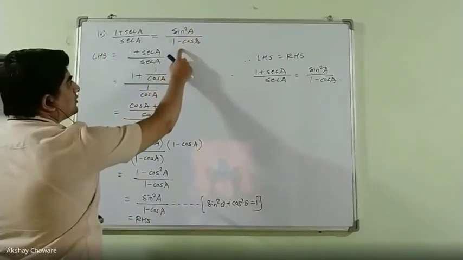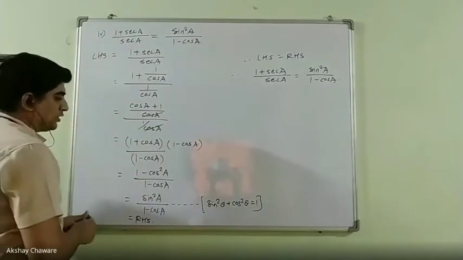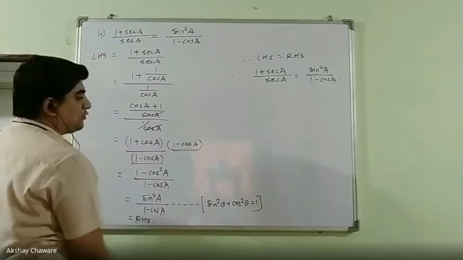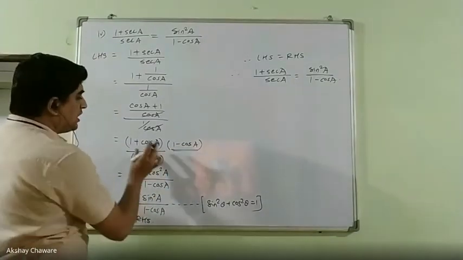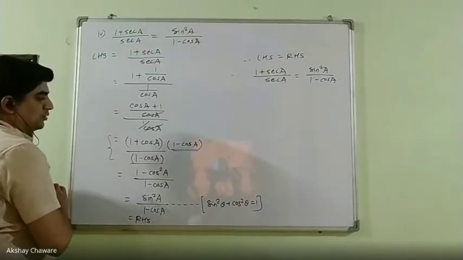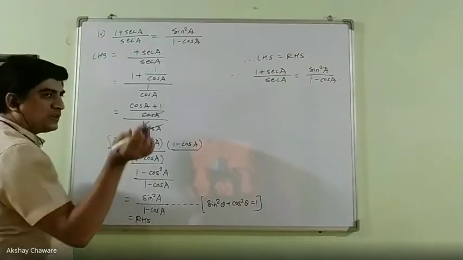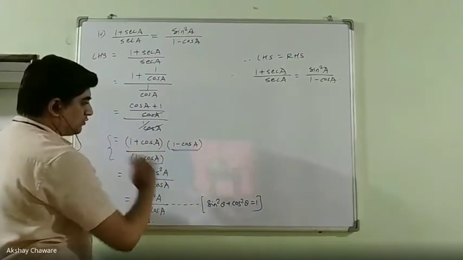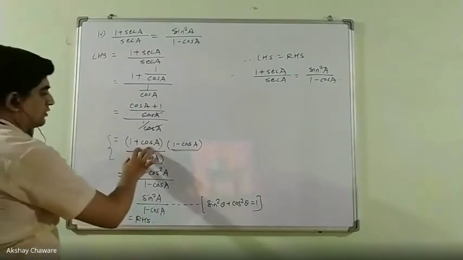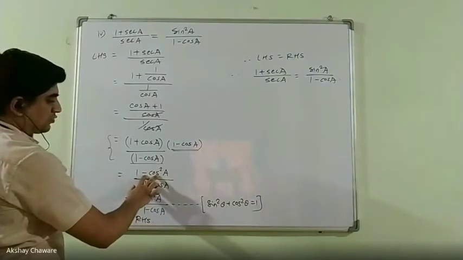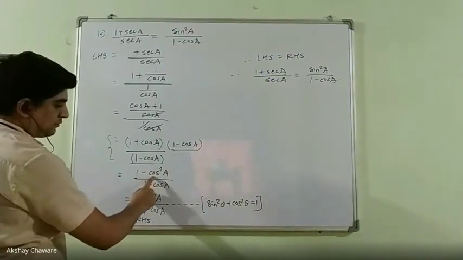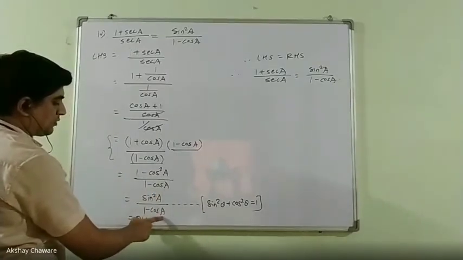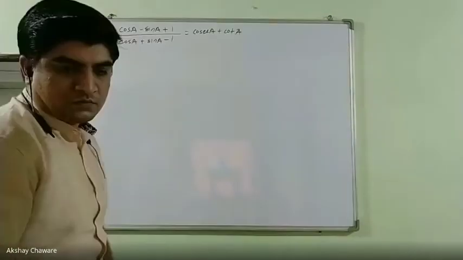The requirement is what? In RHS we want 1 minus cos A in the denominator. So if we write 1 minus cos A in the denominator, then we have to multiply by 1 minus cos A in the numerator also. Okay, the mathematical meaning of any term should not change. So if we add an extra factor, then that should be cancelled also. So 1 minus cos A into 1 minus cos A. Now 1 plus cos A into 1 minus cos A is nothing but 1 minus cos square A, and that is nothing but the identity. So 1 minus cos square A is nothing but sin square A, and the denominator as it is, that is nothing but 1 minus cos A, and that is your required RHS.